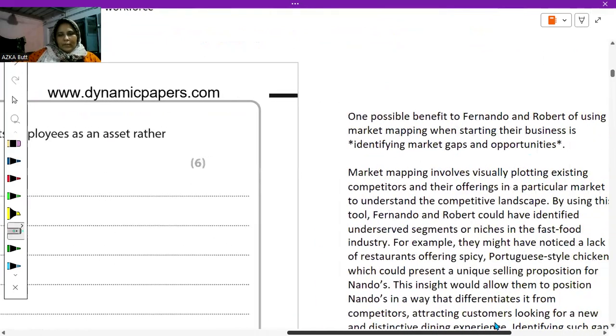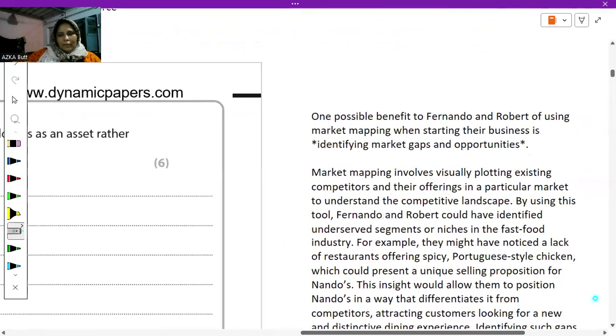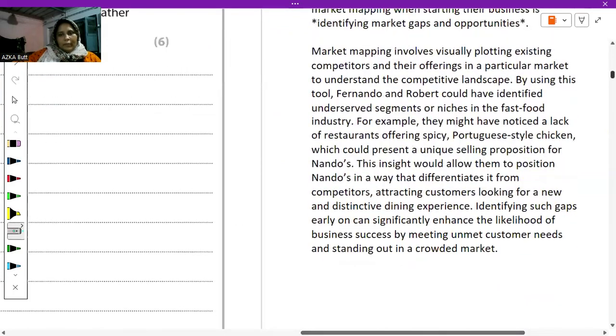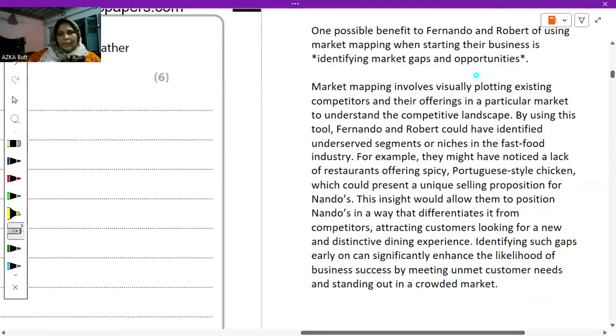Okay, so this question is written here. I am so sorry. I solved this paper 2 to 3 weeks ago, so I totally forgot where I've written its answer. Okay, so first, one possible benefit to Fernando and Robert of using market mapping when starting their business is identifying market gaps and opportunities.